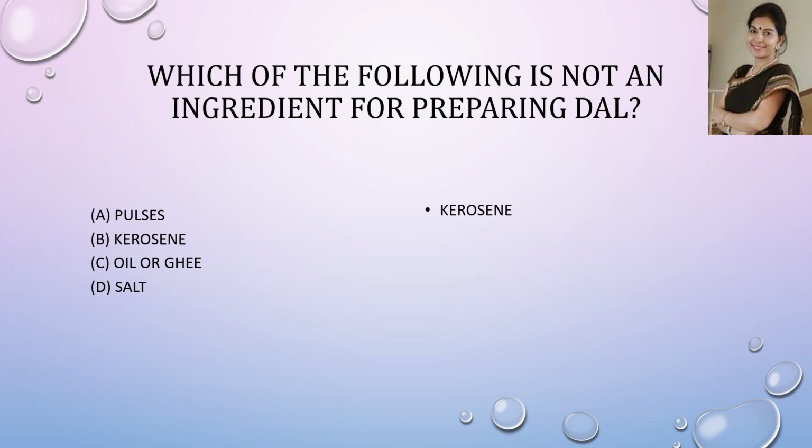It can be a requirement if you are using an oil lamp, but today we use an LPG gas stove for cooking. An ingredient is a material that is required to prepare a dish. Kerosene is not required for preparing dal, so it is not an ingredient.